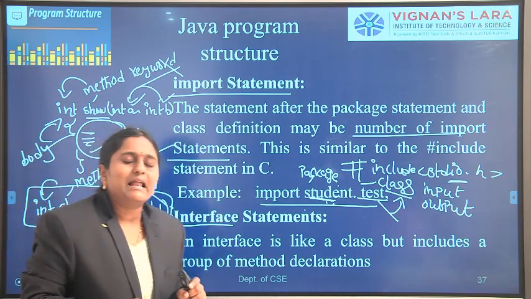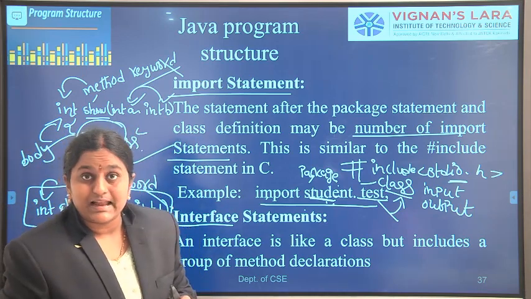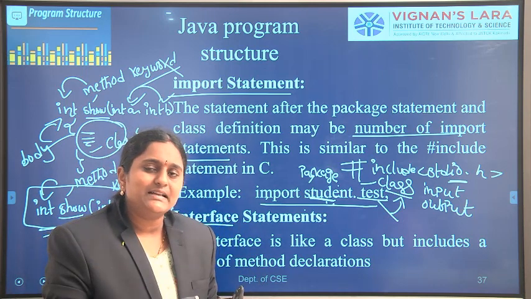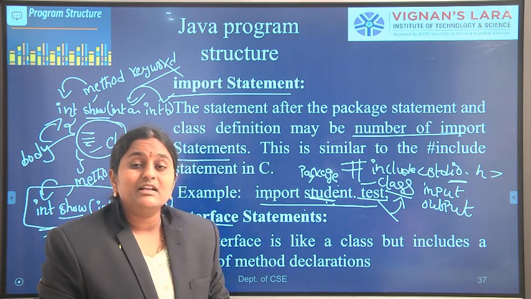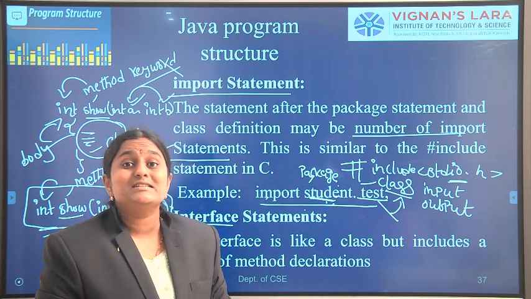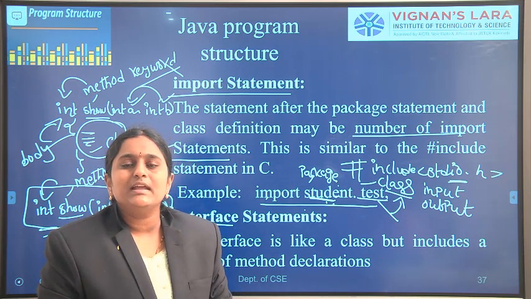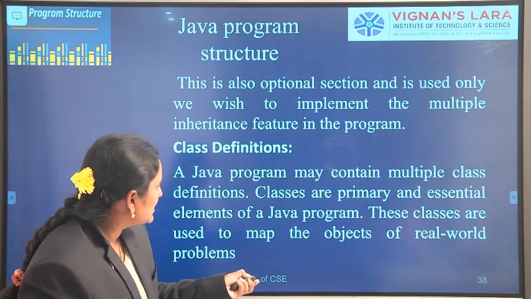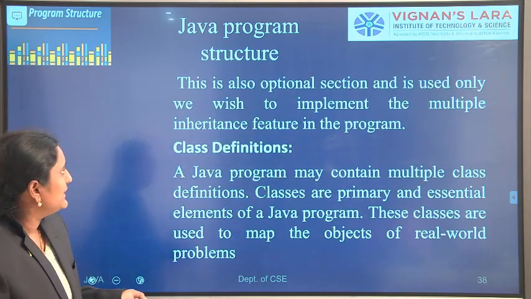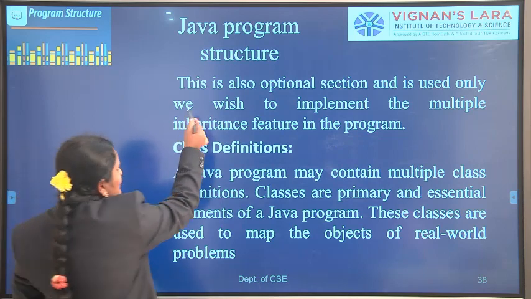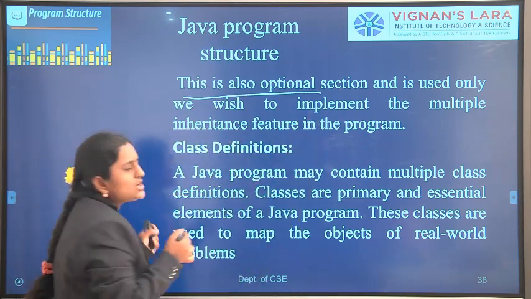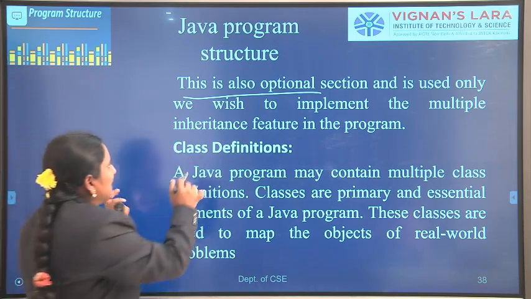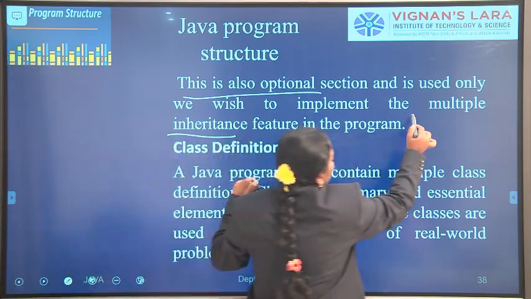Simply we can say a class is a fully implemented structure. Implemented means it contains method declarations with the body. But an interface is a fully unimplemented structure which contains only method declarations. Why do we use the interface statement? This is also an optional section, but it can be used to implement multiple inheritance in Java.